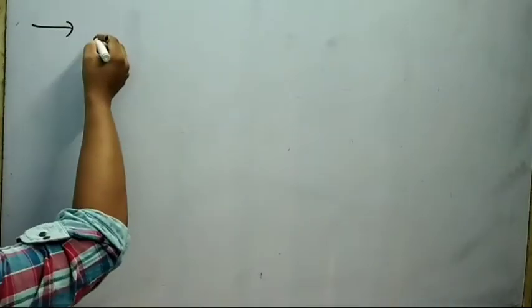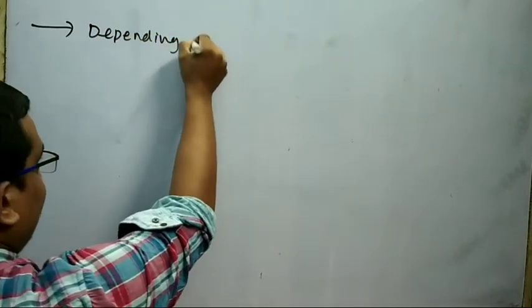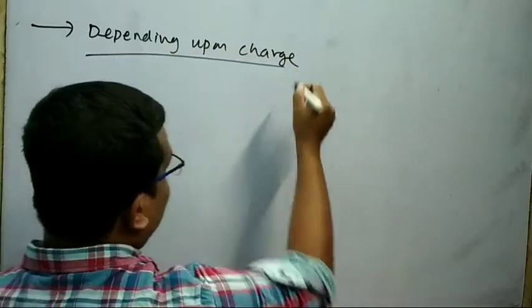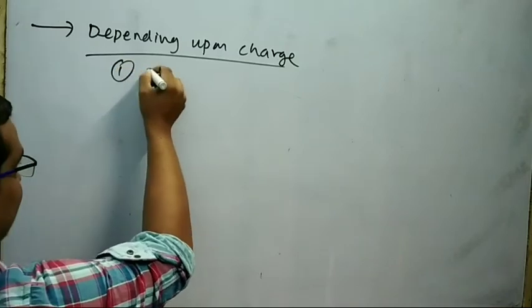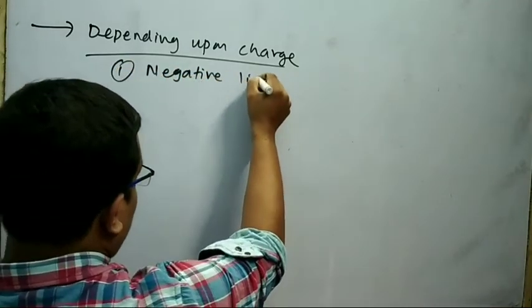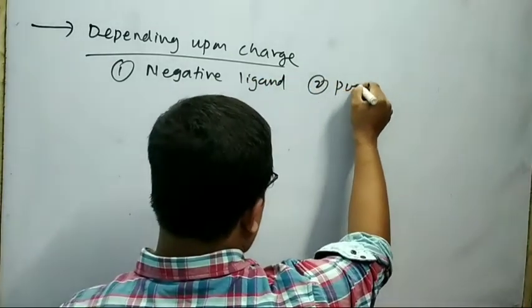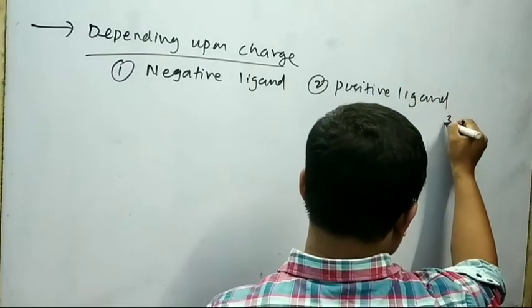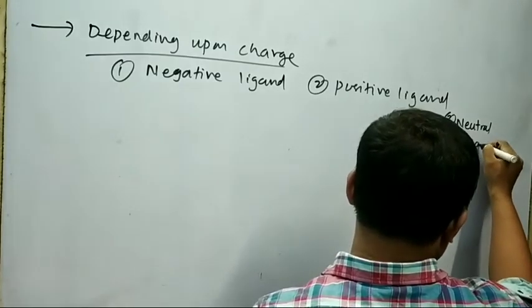Second classification is depending upon charge. Depending upon charge, ligands are classified into three types. One is negative ligand, second is positive ligand, third is neutral ligand.